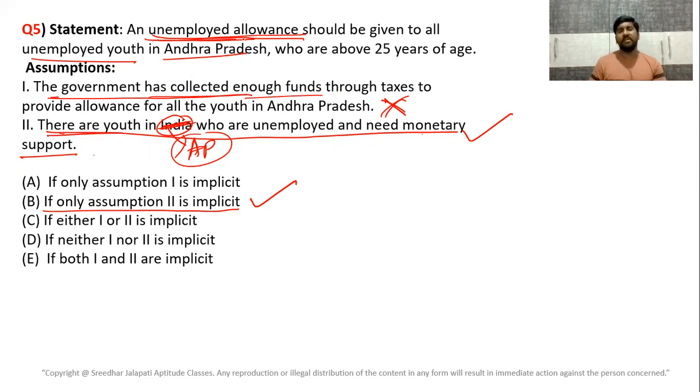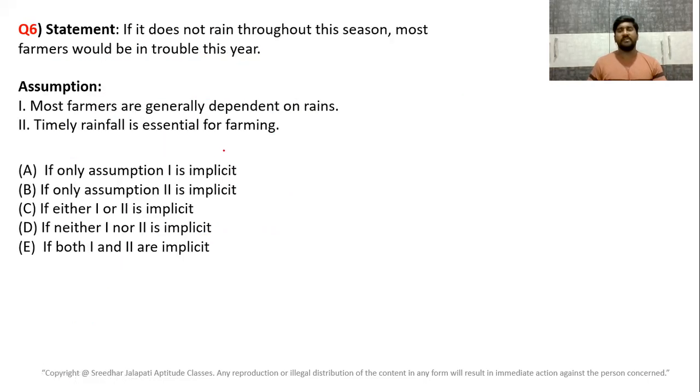Why is the author feeling unemployed allowance should be given? Because there is a need for it. Okay, so second is the assumption. Let's move to the next one, sixth question.